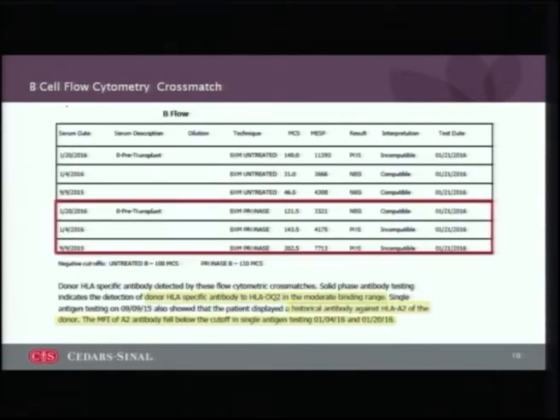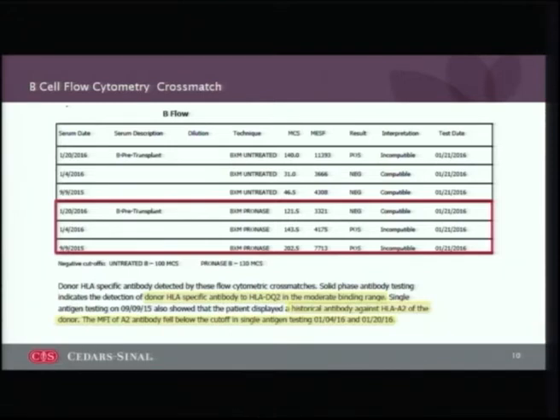For T cells, and this is similar data for the B cells. Although you will notice that the most recent B flow cross-match was positive compared to a negative B cell in prior testing. However, after pronase treating, that became negative due to cross-reactivity. So essentially, this patient ended up having a negative T cell and B cell flow cross-match at the time of transplant.